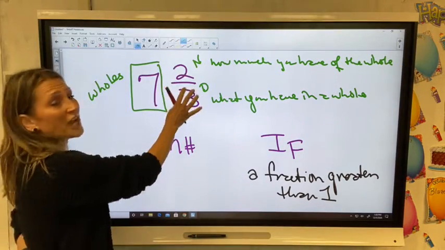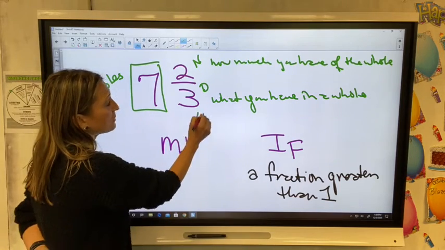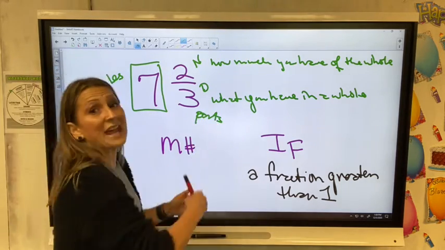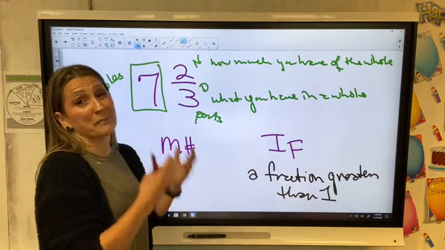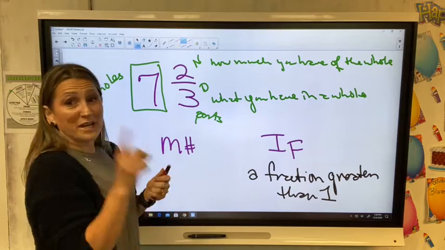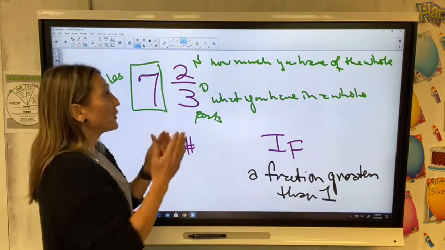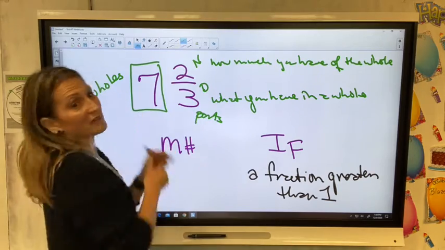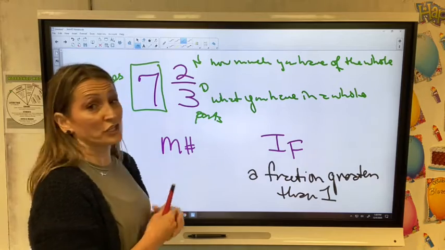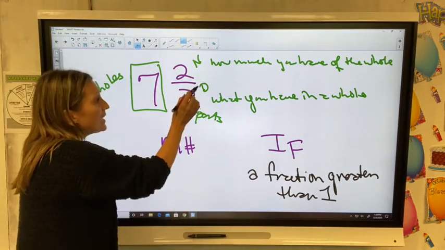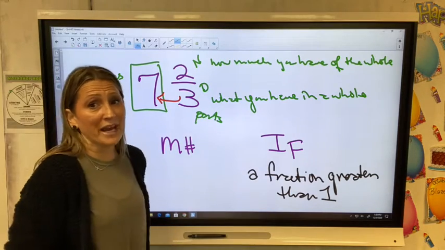So what this tells you then, sixth graders, in the mixed numbers, this is the whole, and these are the parts you have to the next whole. And in this case, you only have 2 out of the 3 parts to make another whole, which really means you're 1/3 away from having 8. If you had 1 more third, you would have 8 wholes. And instead, you have 7 2/3 because 2/3 doesn't make a whole. This denominator tells you, sixth graders, that's how many parts you have in every whole.